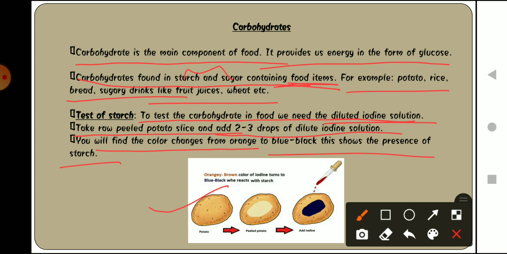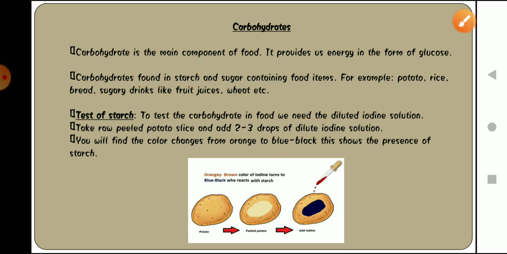As you can see in this picture, we have a potato here. After peeling and cutting the potato, we added the orange iodine solution, and when you put the drop on the potato, it changes its color from orange to blue black. So this shows the presence of starch.